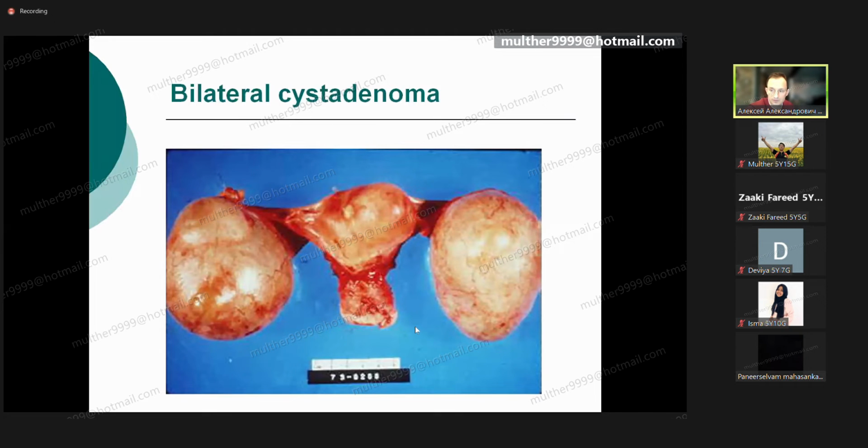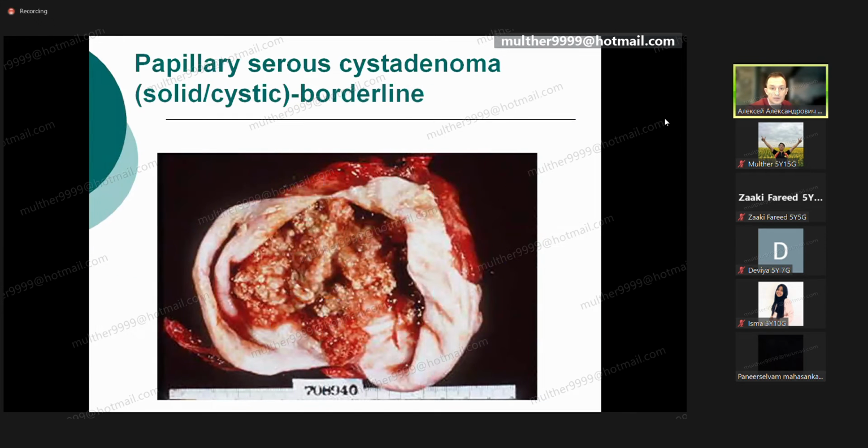Bilateral cyst, you can see in this picture the structure after hysterectomy with adnexa. One cyst after another one, no papillary structure inside can be, or the risk of malignization, in case we meet papillary structure inside, will be high, of course.